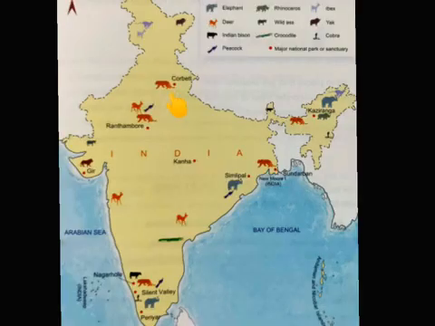First, Corbett National Park in Uttarakhand. Second, Ranthambore National Park in Rajasthan. Third, Gir National Park in Gujarat. Fourth, Kanha National Park in Madhya Pradesh. Fifth, Kaziranga National Park in Assam.